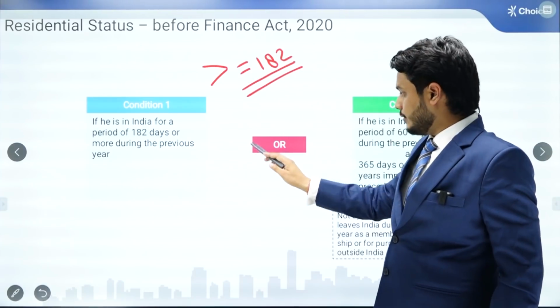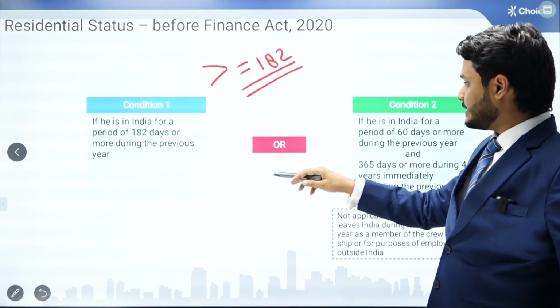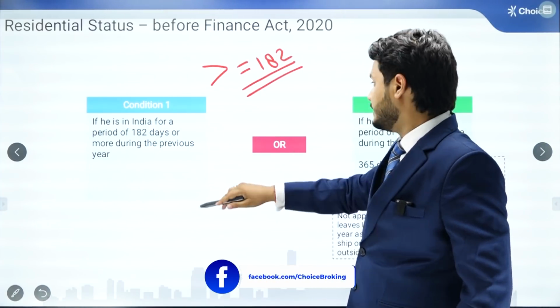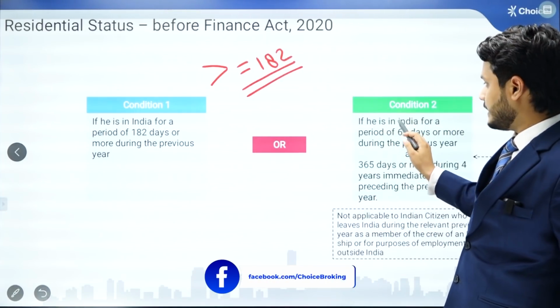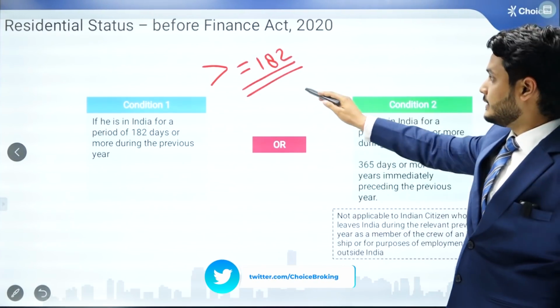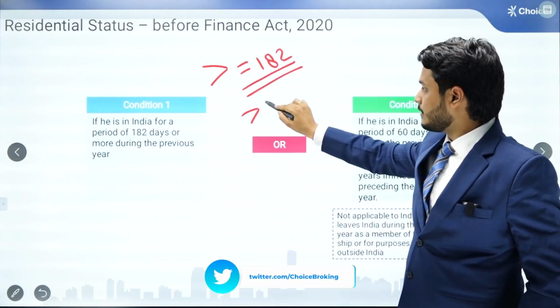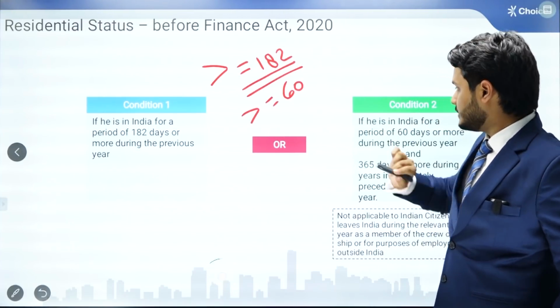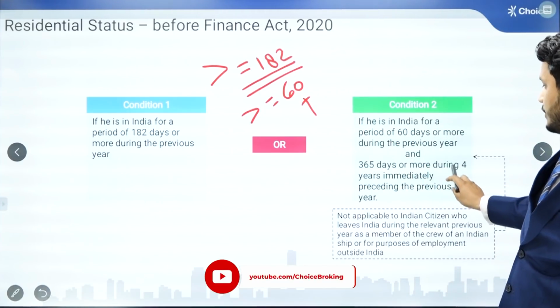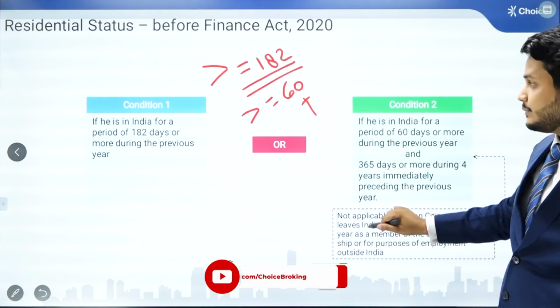Now, we have to look at that both the conditions are not required to be met. This is the or condition, either this one or this one. The second condition is that if he is in India for 60 days or more, plus 365 days or more during the 4 years immediately preceding the previous year.